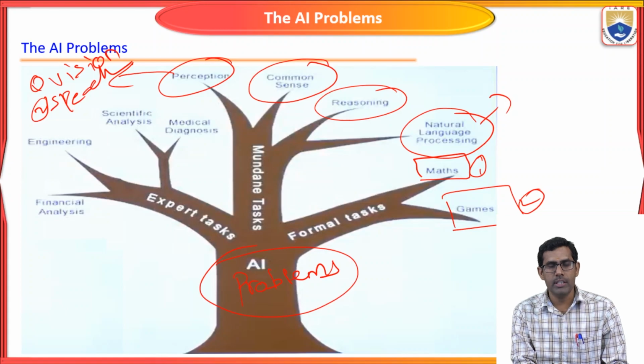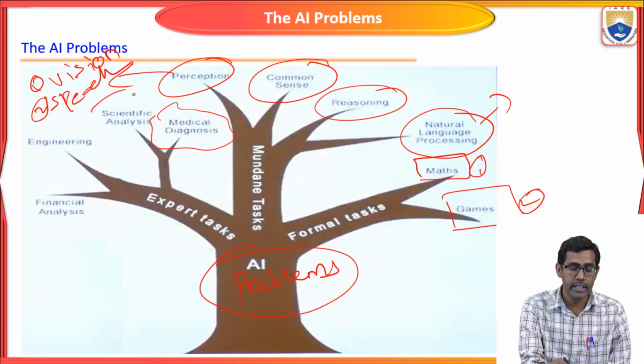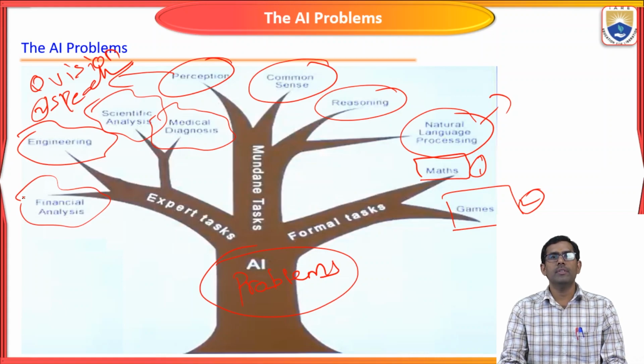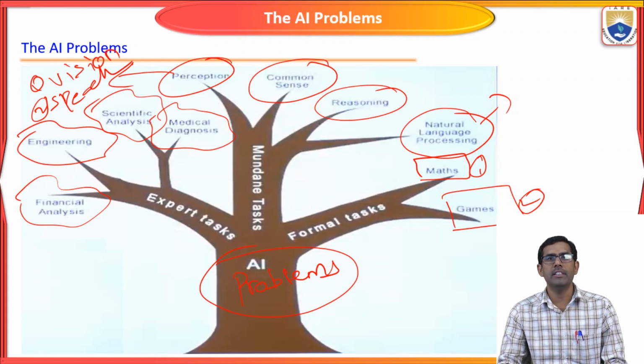Next one is expert task, or expert system. Here again we have four categories. What is the first one? The medical diagnosis, the scientific analysis, engineering, financial analysis. What is the medical diagnosis? Somebody has an interest in medical diagnosis. Someone has knowledge of scientific analysis. Someone becomes an engineer. Someone does financial analysis. So human beings, each one has unique talents, right?